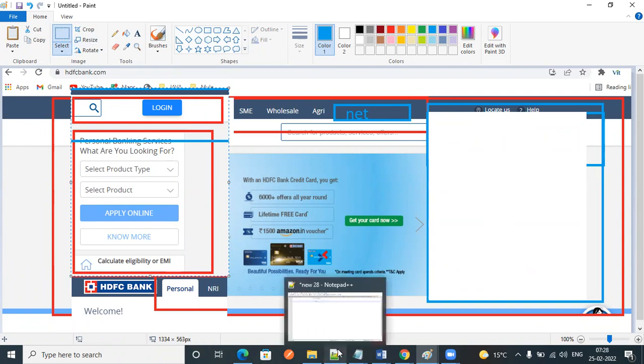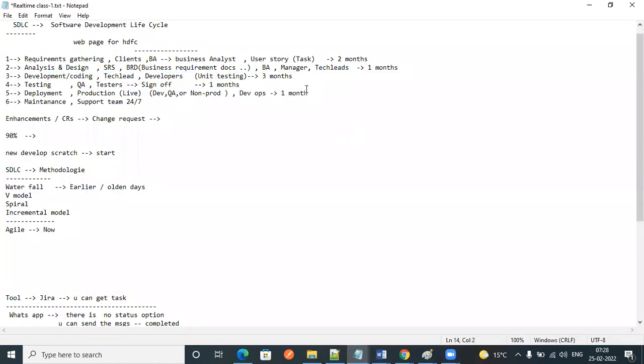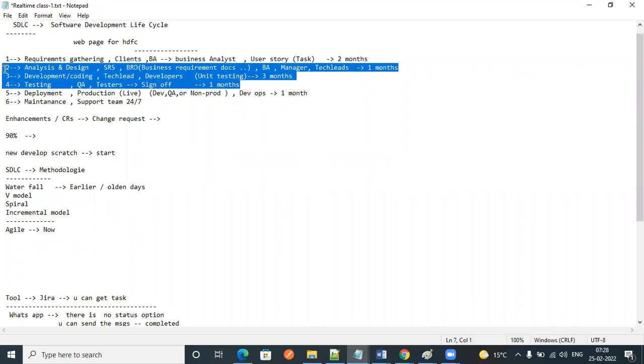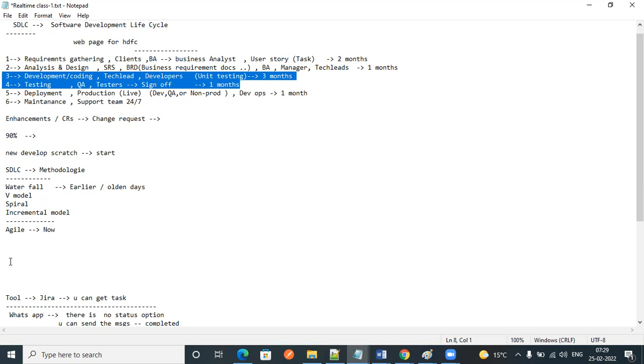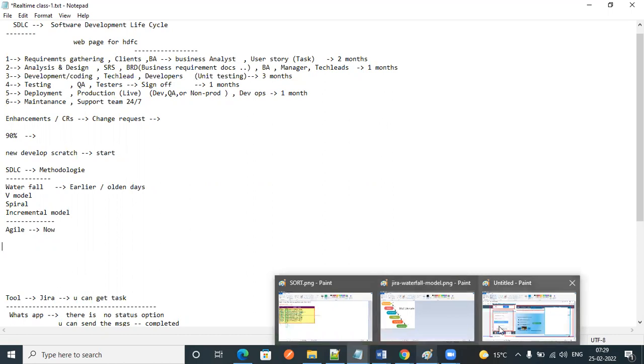So here there were a lot of communication gaps. Because of communication gaps, we will understand something and deliver something else. So finally the client was not happy with that project. Then what will happen after one year or next year? They will give the projects to the next company, and they won't give them to our organization, because we are not giving the correct deliverables. They are not happy with whatever we are delivering.